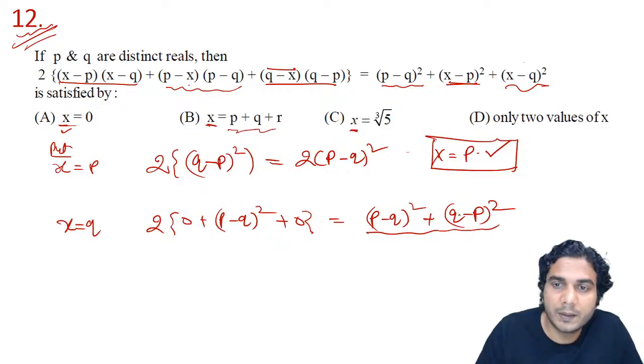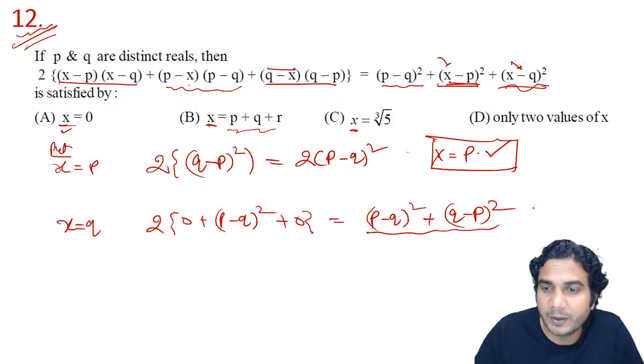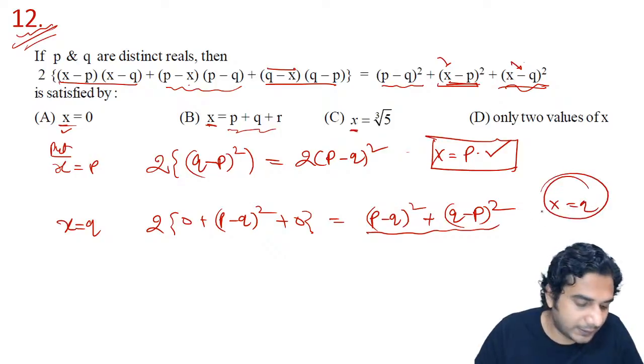And on the right hand side, again you're putting x is equal to q, so q minus p the whole square, and this will become 0. So plus q minus p the whole square, so it will be twice of p minus q the whole square. Now this last term is 0 and this will be p minus q whole square. So again you're getting 2 times of p minus q whole square is equal to 2 times of p minus q whole square. So again x is equal to q is a root.